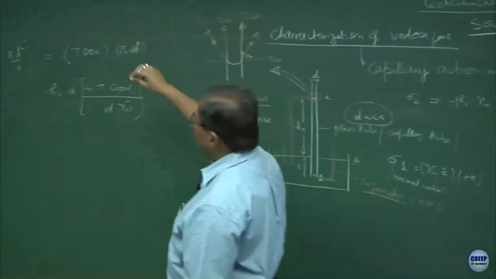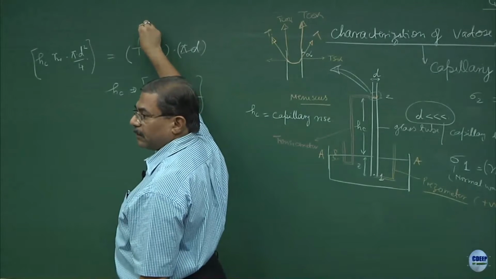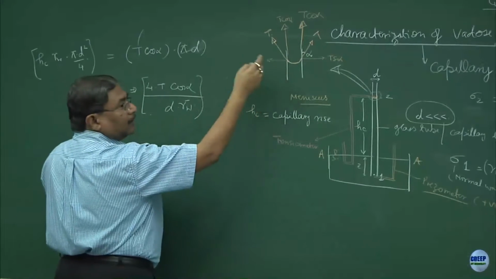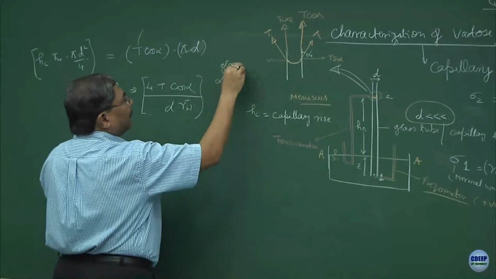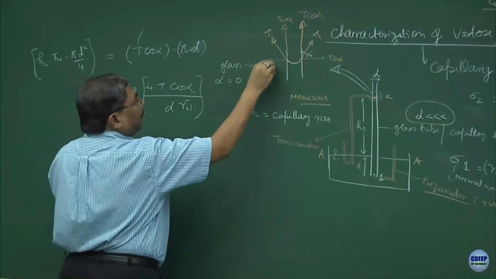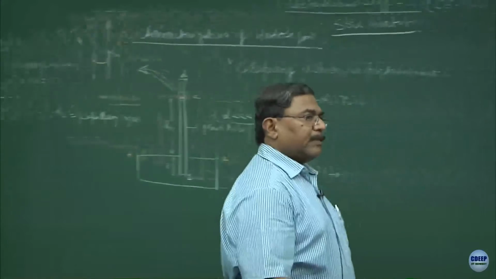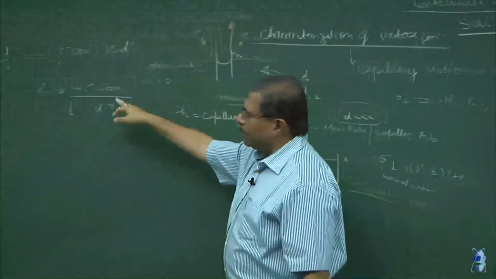T is the force per unit length, surface tension. In most of the cases when you are dealing with glass and water, alpha is 0. Not a very good assumption. So, nowadays people can find out the alpha value, as I said, and you can substitute over here.